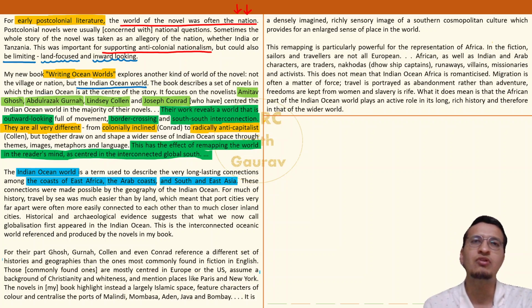But I have written a book about 4 authors, about their different novels. And what is amazing about those novels is that ये सारे के सारे outward looking है. They don't fixate on just one nation. They fixate on the Indian Ocean का पूरा region, including the ocean and the important geographical areas that surround it.